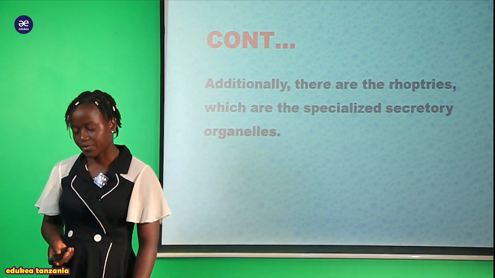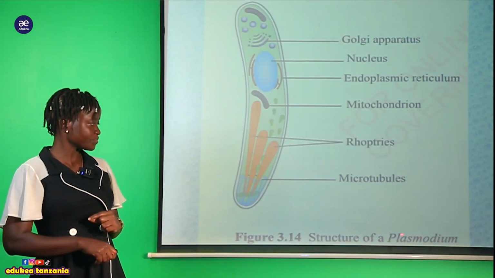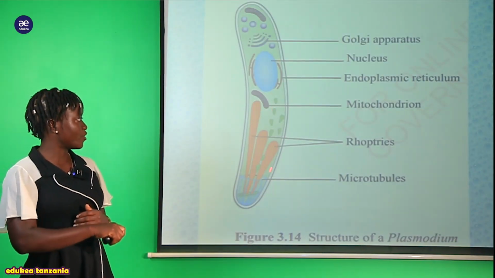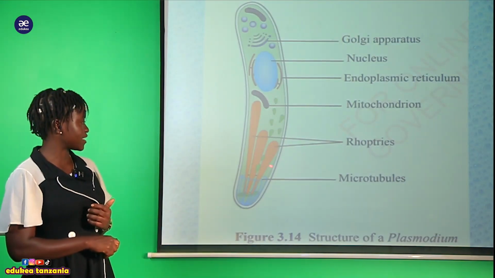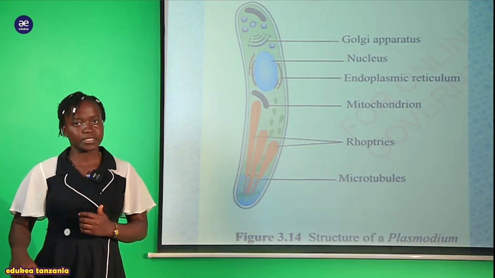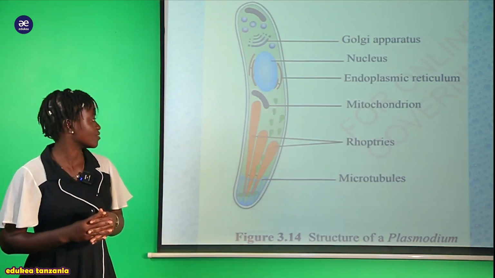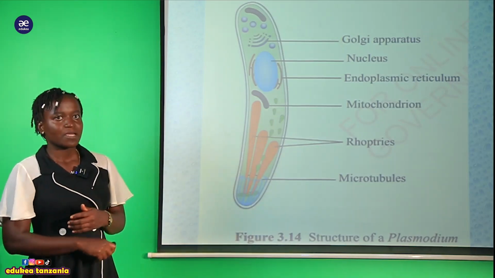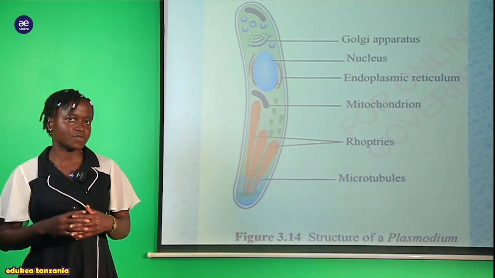Now, my student, I would like to welcome you to see this diagram. That is the structure of a Plasmodium. This is the structure of Plasmodium, how it looks. As we said, in the structure of Plasmodium there are microtubules. As you can see, these are the microtubules. Here, at the very bottom at the posterior end, there is possession of these microtubules. The function of microtubules is obvious also. And also, my student, we have these rhoptries, used for the secretion of different kinds of substances within the body.